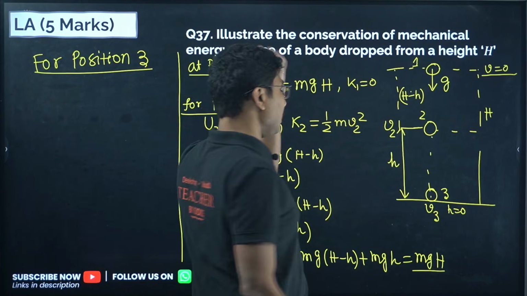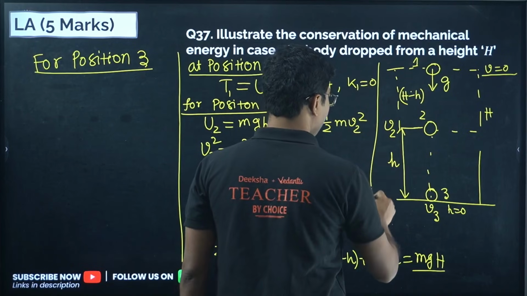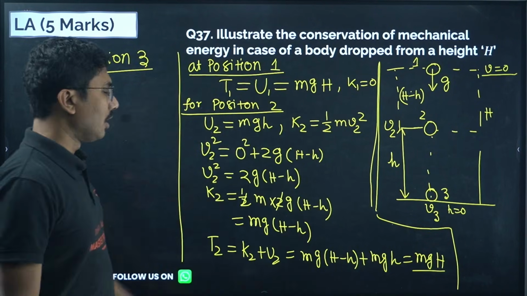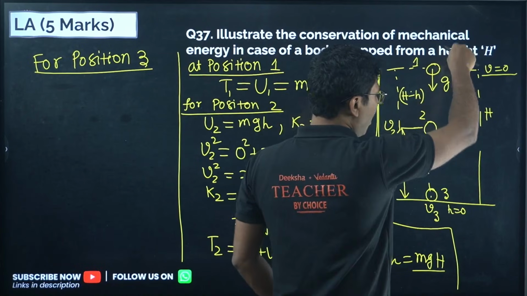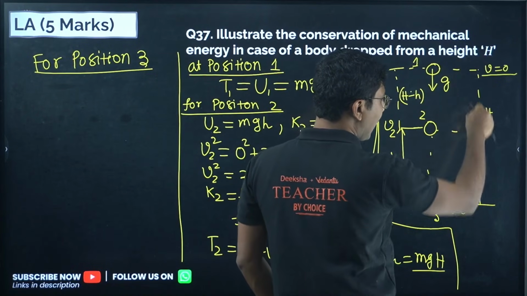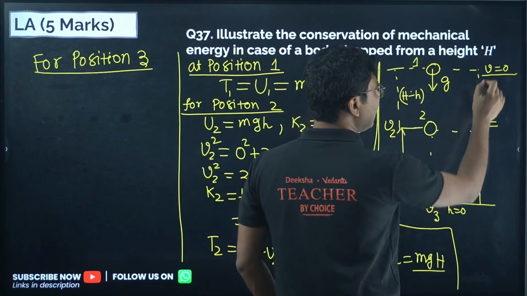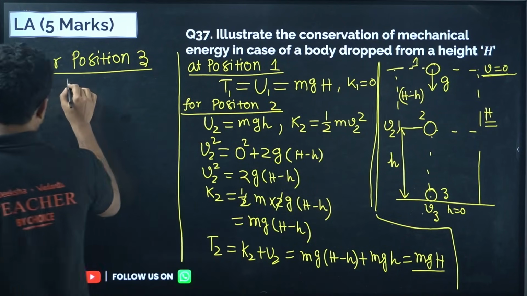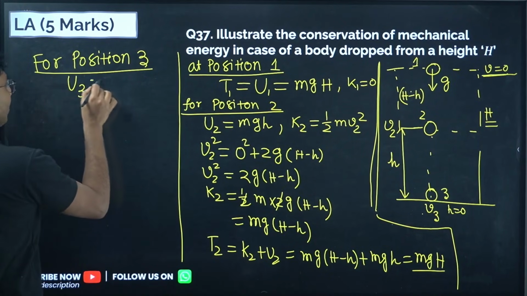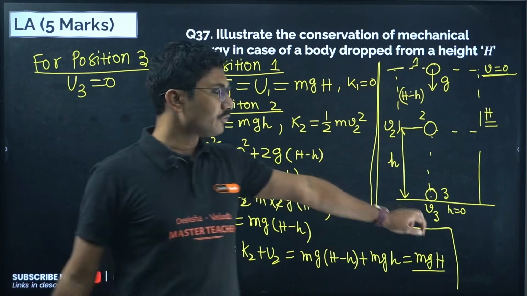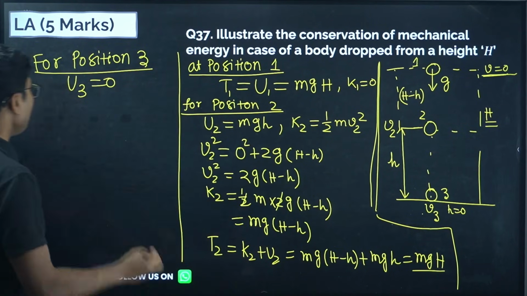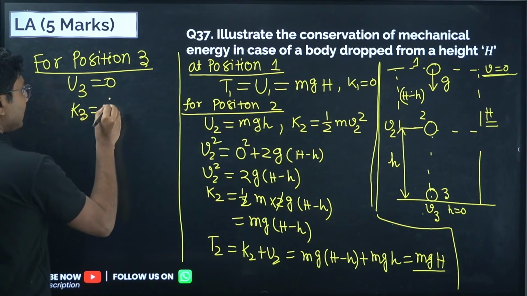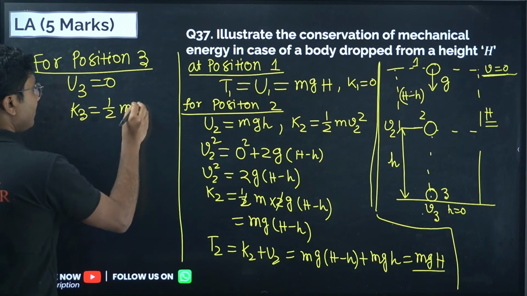To calculate the energy for position 3, we use that the entire object has now moved by a height of capital H. Initial velocity was 0, final velocity is v3. Obviously potential energy at this position is 0 because it has reached the ground, so height is 0. Kinetic energy is given by half m v3 square.